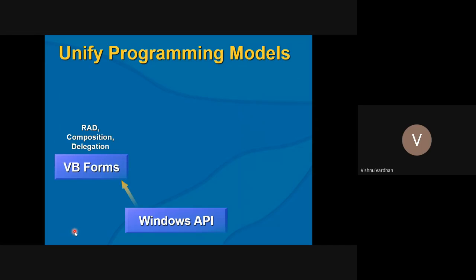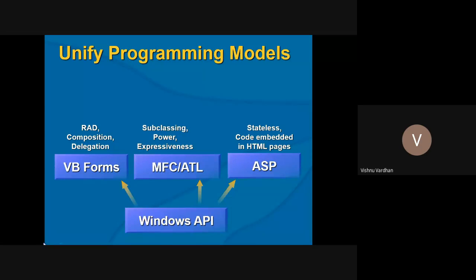And it also offers the unifying programming model. Unifying programming model means there is a Windows API kernel. Windows API means the Windows server or any other server basically written by using C++ files. So whatever operating system we see today, if you take the Linux or Windows operating system, basically the operating instructions are generally created by using the C or C++ languages.